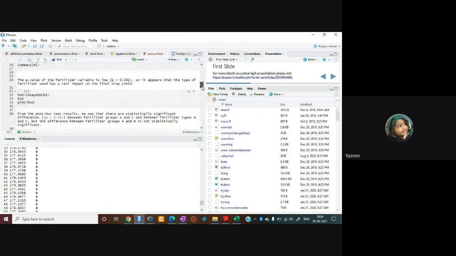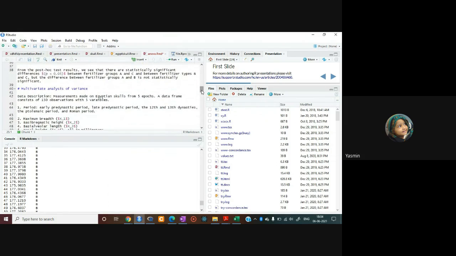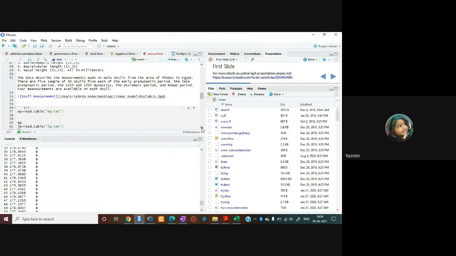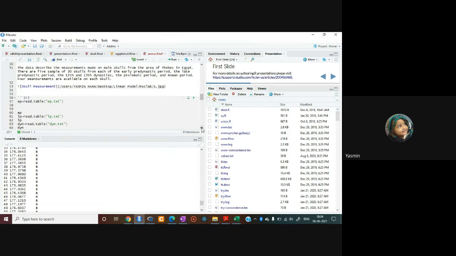I have already created the data, so here the command is only for calling the data. For calling data, I have written the command. You can write here. Yes, I'm writing it after a hash so that it will not run. I don't want to run it because I have already created this data.